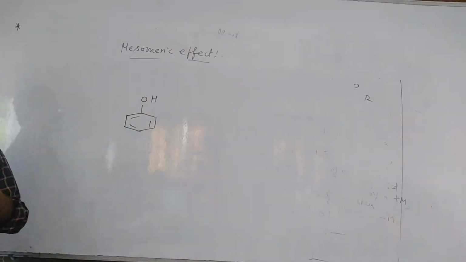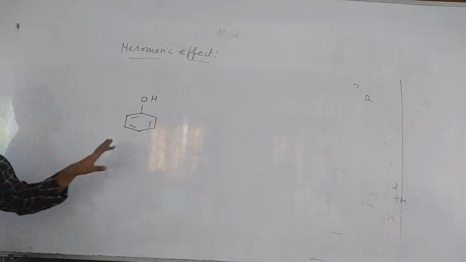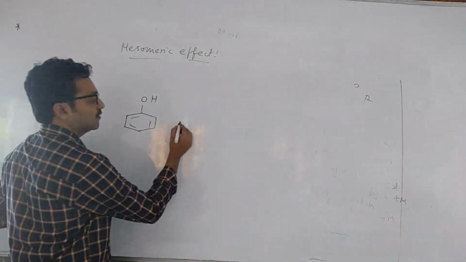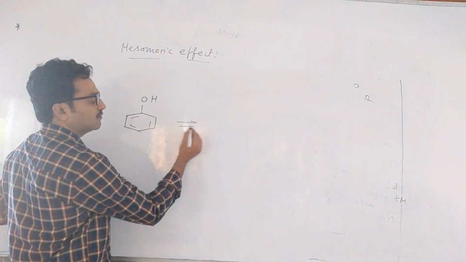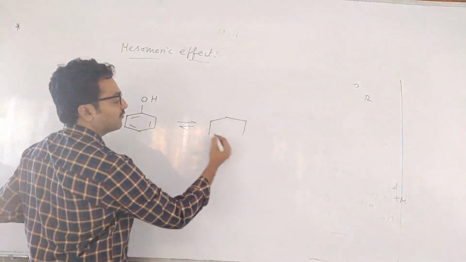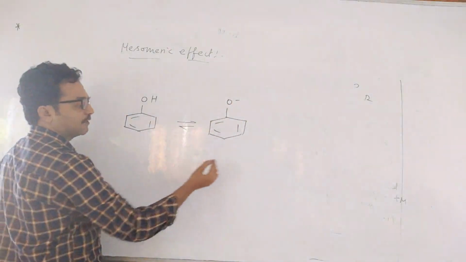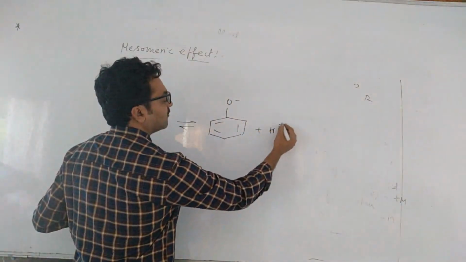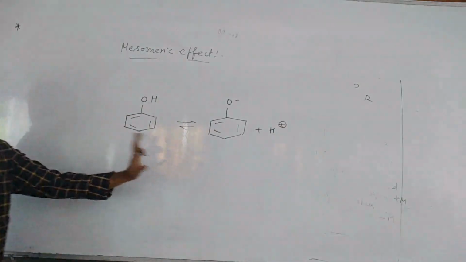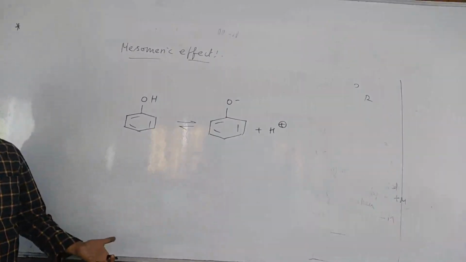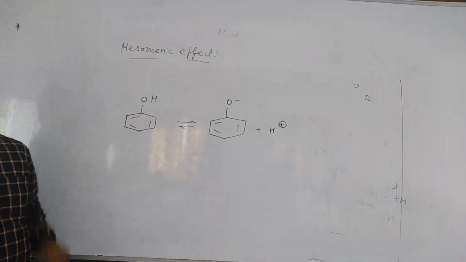OH is there now, but it is acidic. Why is phenol acidic? Due to the formation of the phenoxide ion. This phenoxide ion is more stable, that is why phenol is acidic in nature. Phenoxide ion is stable due to what? Resonance, or you can say plus M effect.